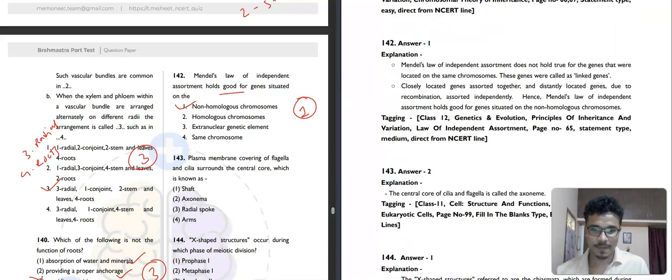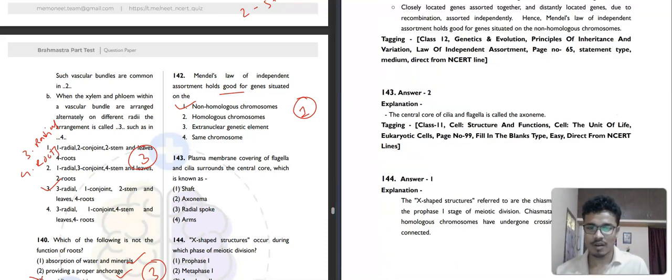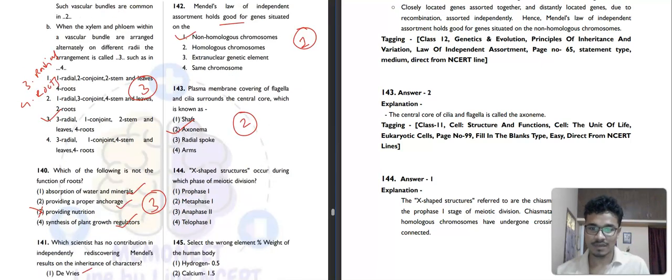Then 143. Plasma membrane covering of flagella and cilia surrounds the central core, which is known as shaft, axoneme, radial spoke, or arm. So this is called axoneme. The second option here will be our correct answer. Then question number 144. X-shaped structure occurs during which phase of meiotic division? Prophase 1, metaphase 1, anaphase 2, or telophase 1? The X-shaped structure is chiasma, which is seen in prophase 1. So here the first option will be our correct answer.